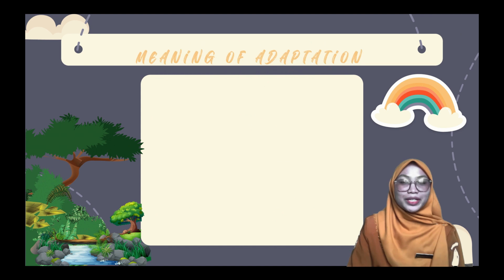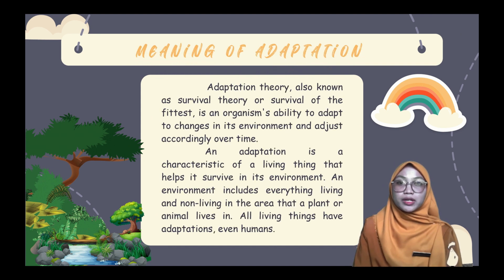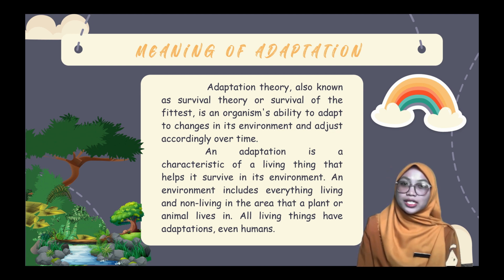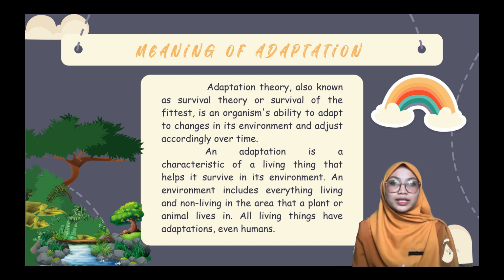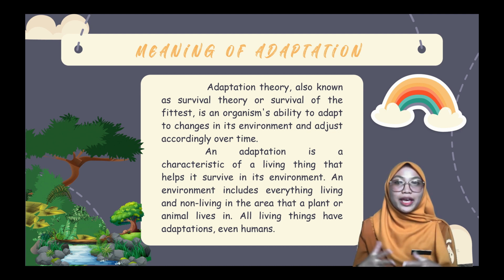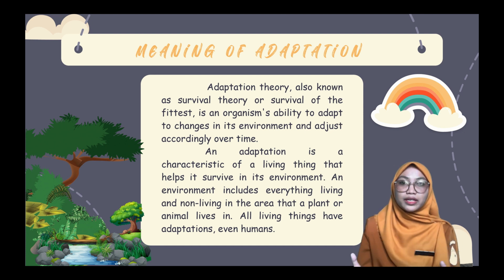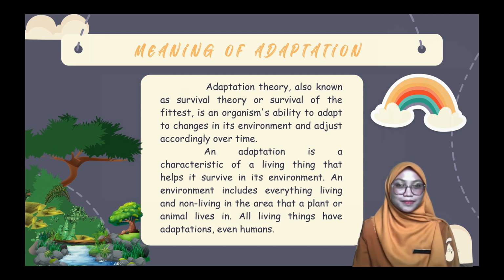Students, do you know what the meaning of adaptation is? Okay, adaptation theory, also known as survival theory or survival of the fittest, is an organism's ability to adapt to change in its environment and adjust accordingly over time. An adaptation is a characteristic of a living thing that helps it survive in its environment. An environment includes everything living and non-living in the area that a plant or animal lives in. All living things have adaptation, even humans.